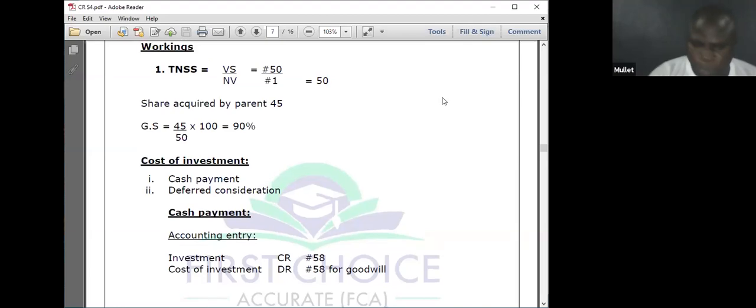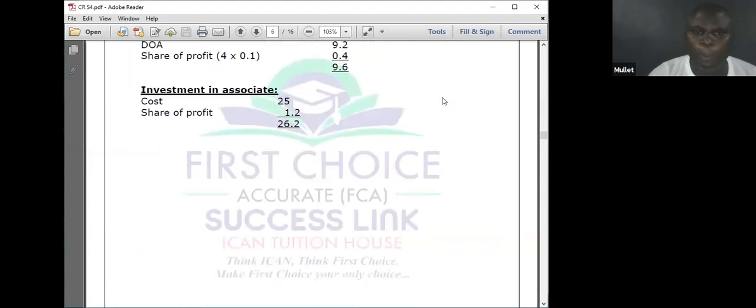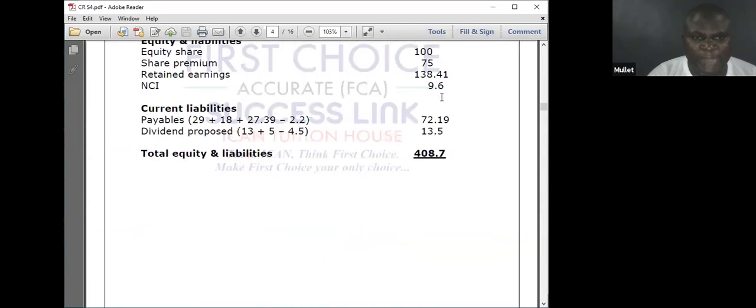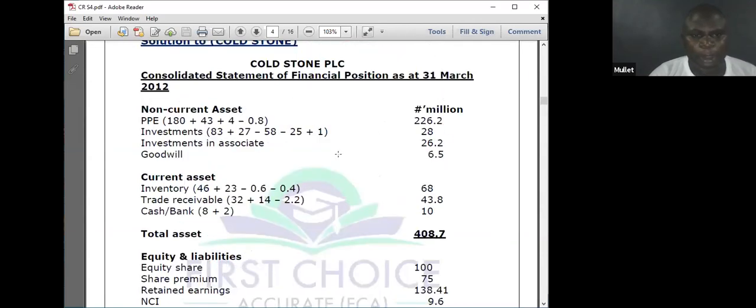Immediately you post that to NCI. Go to your statement of financial position. You will see it minus 58, investment of the parent plus investment of the subsidiary minus 58, because it has been recorded.